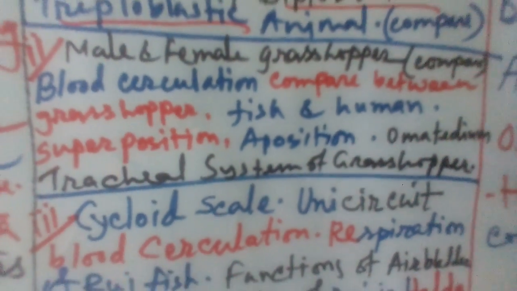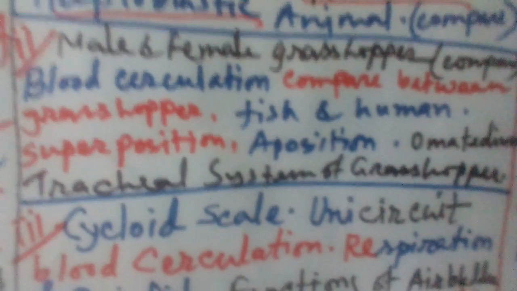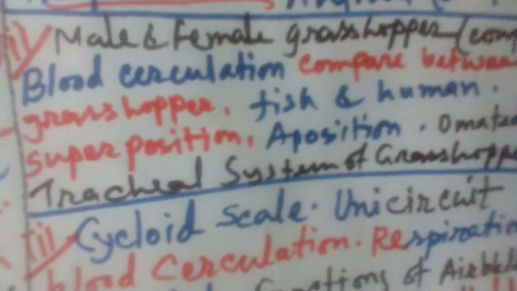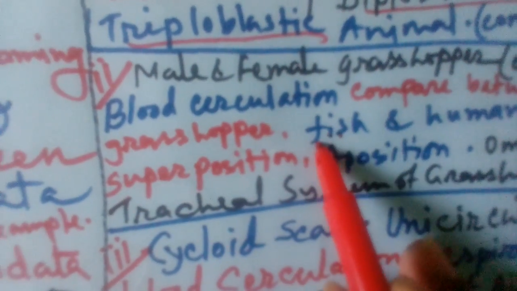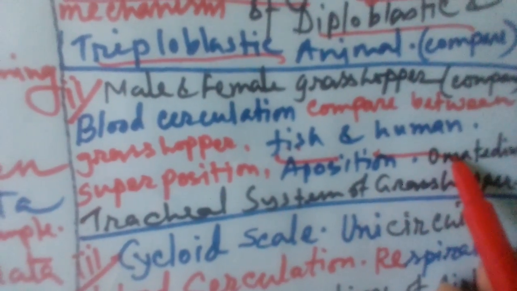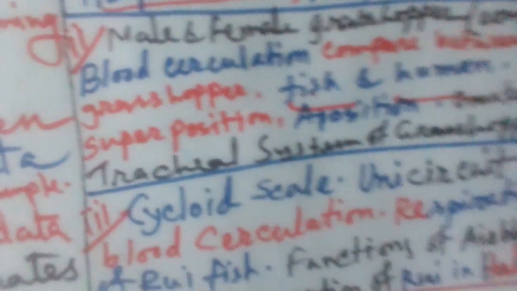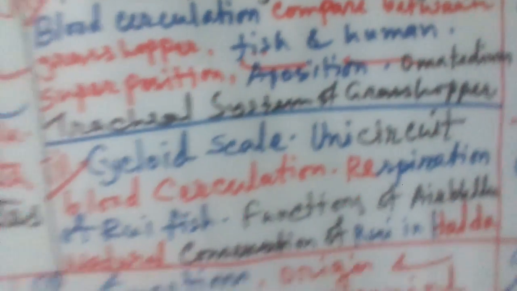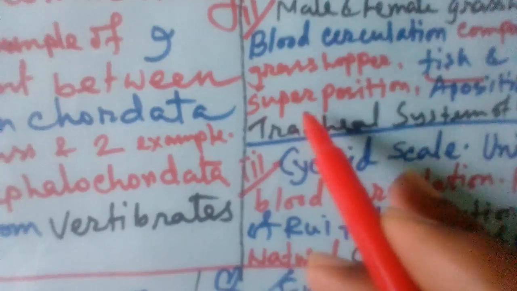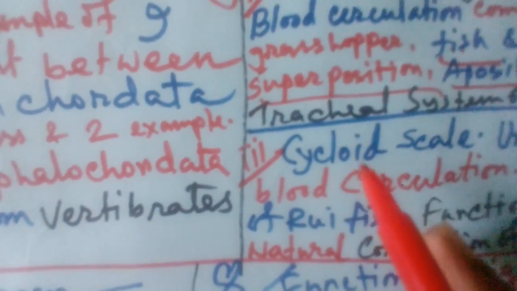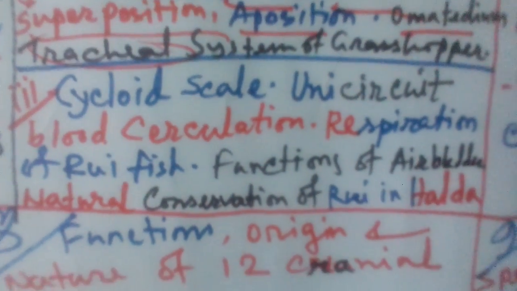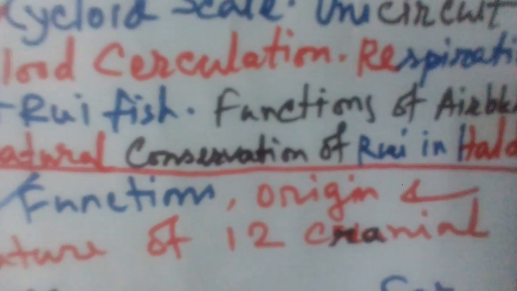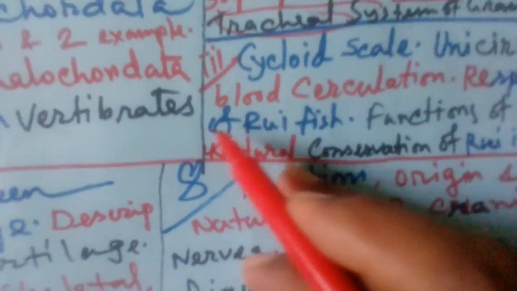And then the second segment you see, that is male and female grasshopper compare, or blood circulation compare between grasshopper, fishes and human. You see here fishes and human, the blood circulation. It is a very important comparison question. And superposition, apposition, no doubt superposition and apposition is very important. And ommatidium structure, and then finally you see the tracheal system, all are important. Then go to the last segment, the cycloid scale, that is unicircuit circulation, Rui fish, function of air bladder, every time natural conservation. It is a very important question.